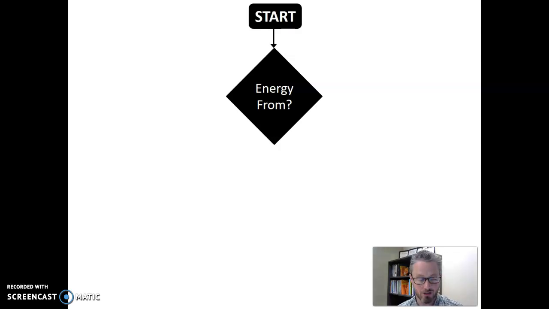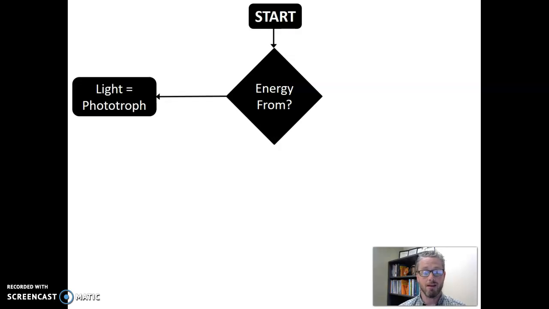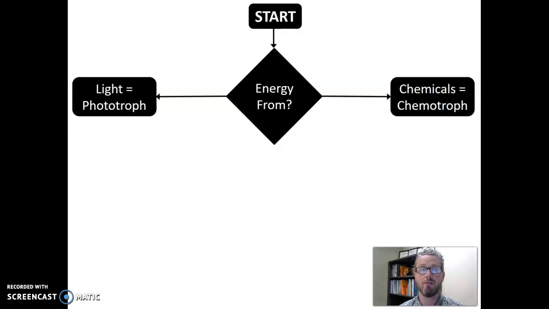Identify the source of energy first. So where is this organism getting its energy from? And again, there are only 2 places or 2 mechanisms by which organisms can gather energy to power their biological processes. They can either get it from the light. Again, light makes them a phototroph. Or they can get it from chemicals. And getting it from chemicals makes them a chemotroph.